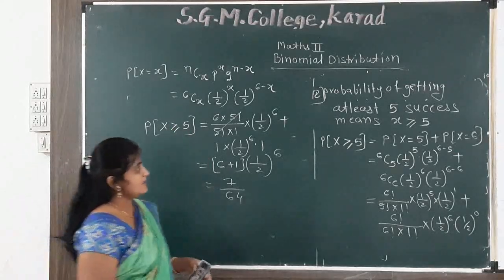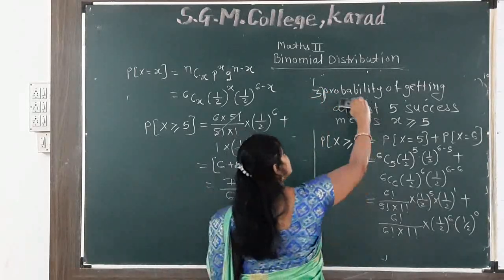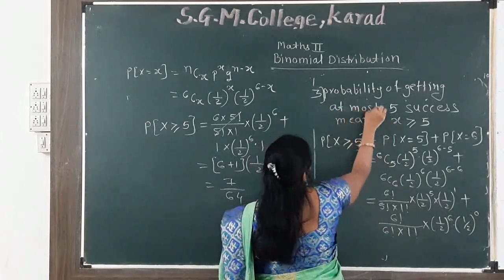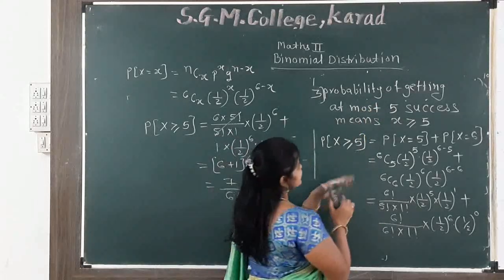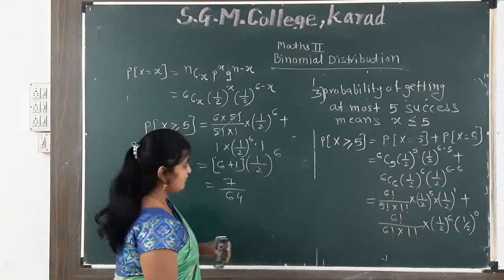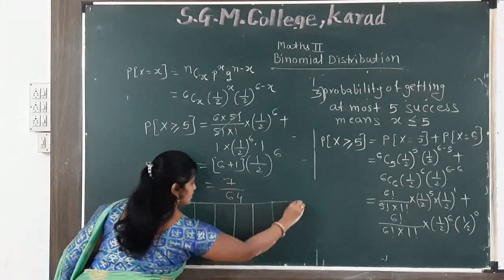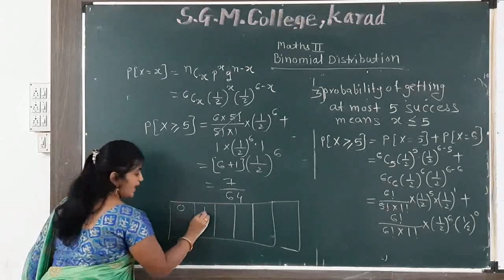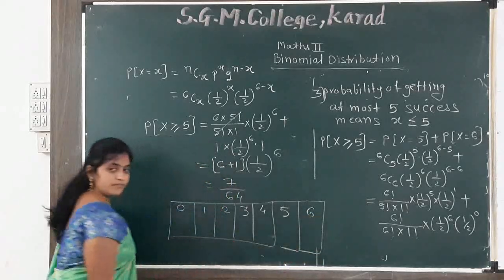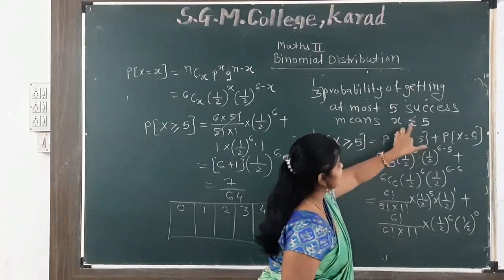Now my third part. What is my third part? The probability of getting at most 5 successes. At most 5 successes means x is less than or equal to 5. So here x takes the value 0 times, 1 time, 2 times, 3 times, 4 times, 5 times and 6 times. So at most 5 successes means x is less than or equal to 5.